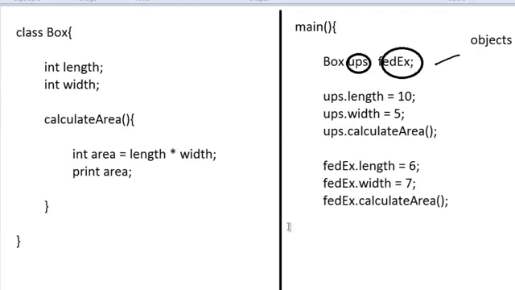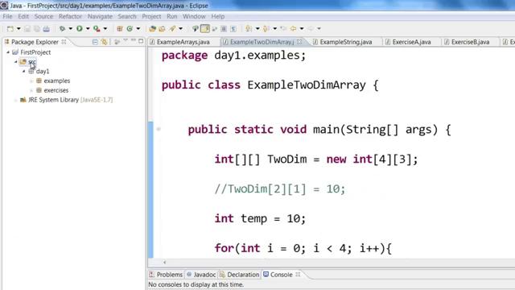So let us try out the two examples that we saw, that is the Employee class and the Box class. Now let us create a package called day2.classandobject.